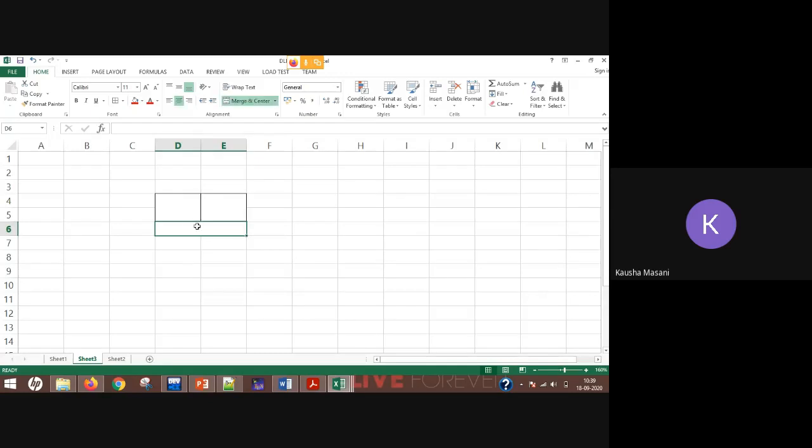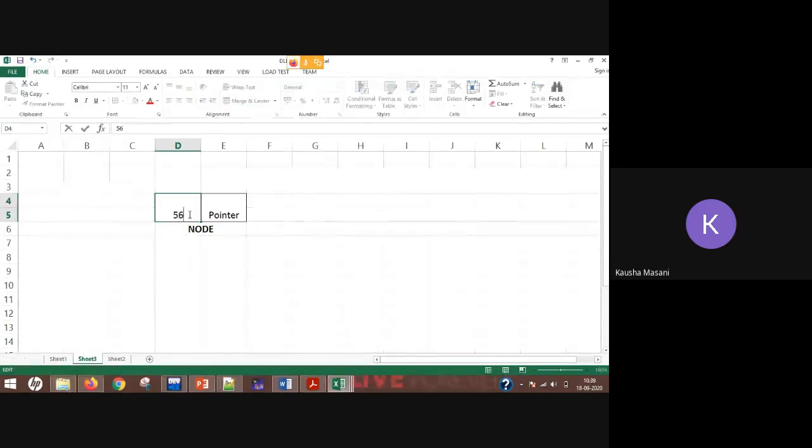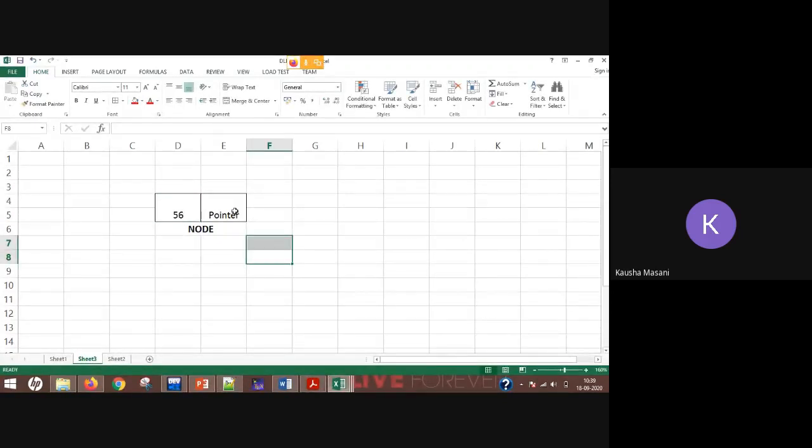What does this node have? It has one data part and one pointer part. The data part holds your data value. Let's say it is integer data, so 56. And this pointer is going to store the memory address of your next node.